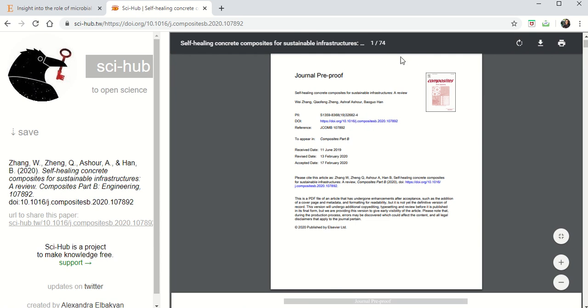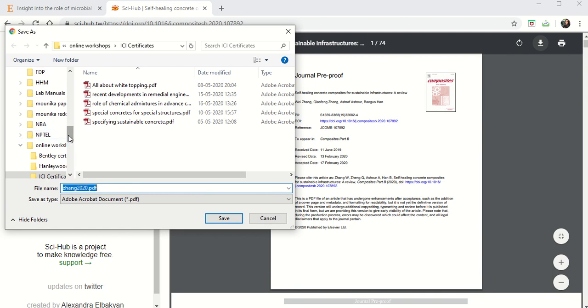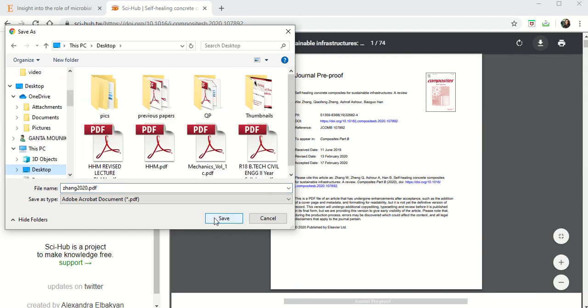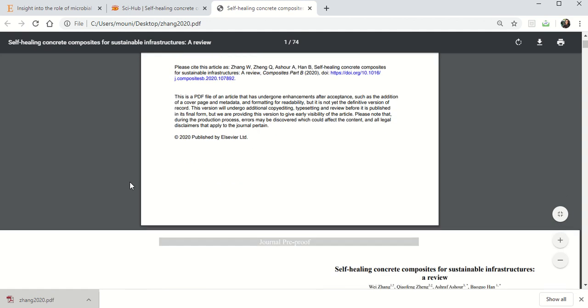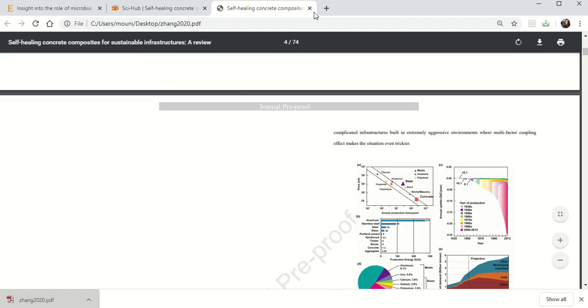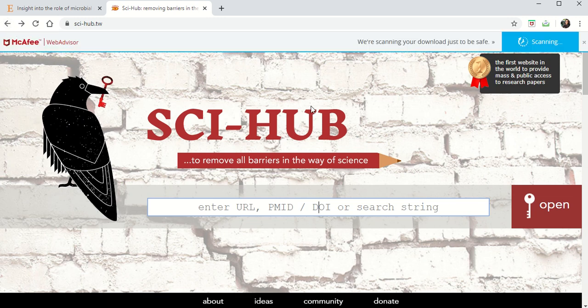This is of 74 pages, that's why it took time. Now what you do is just give a download here, which is on your right corner, and your paper starts downloading. It's asking me where to save it, so I'll put it somewhere on the desktop. So finish, your paper has started downloading. So the PDF is ready. You can just open and start studying as you study your regular PDFs. So like this you can download any number of papers freely without a penny cost using Sci-Hub.